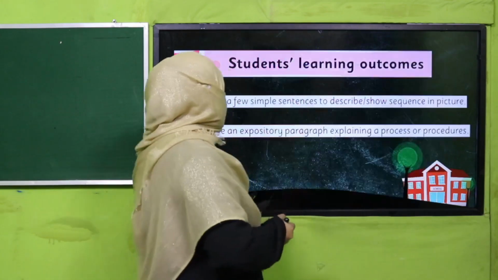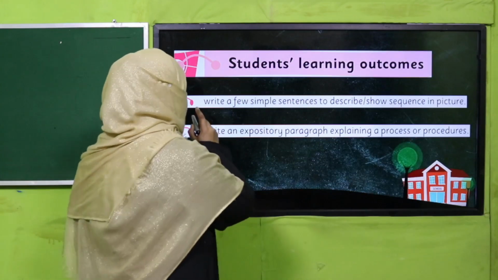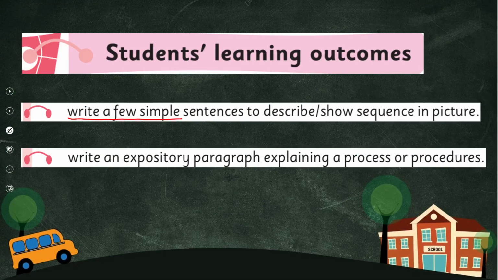Okay, so now you tell me, we are going to achieve our SLO to write a few simple sentences to describe or show sequence and picture. Write an expository paragraph explaining a process or procedures. These are our today's SLOs.